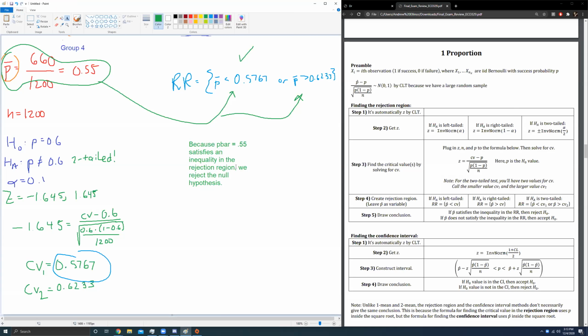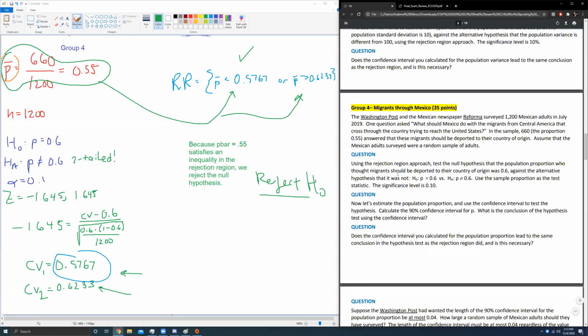Or you might see something like reject H null. That might just simply be the answer. Whether they ask for critical values or for you to accept or reject will depend on the question. Okay. Perfect. Let's continue.